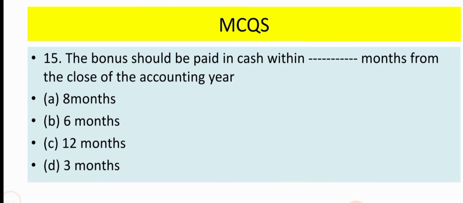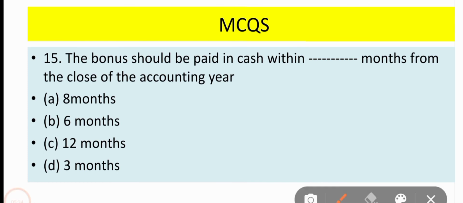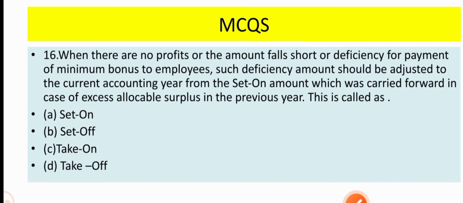The bonus should be paid in cash within what month from the close of an accounting year? So the correct answer is 8 months. So option A, 8 months is correct. The bonus has to be paid in cash within 8 months from the close of the accounting year. Now come to question number 16.